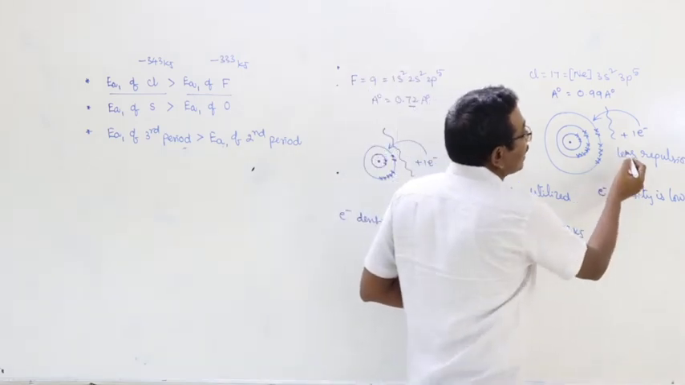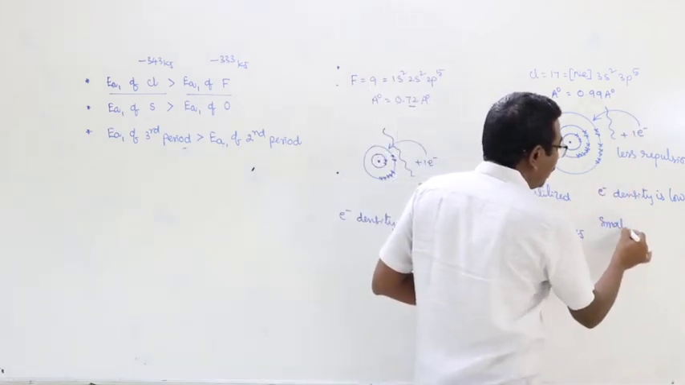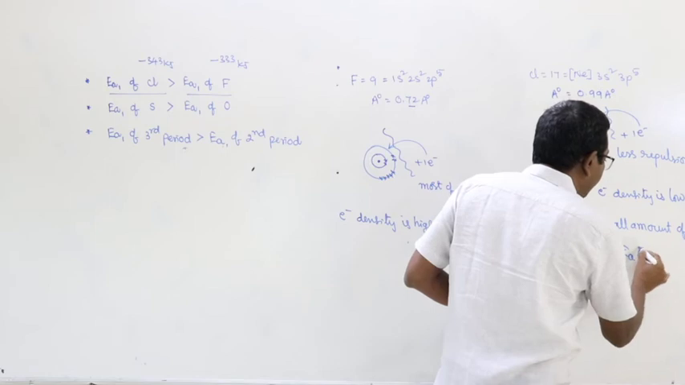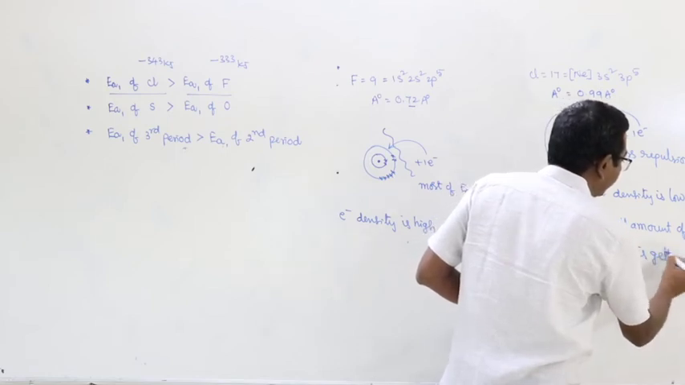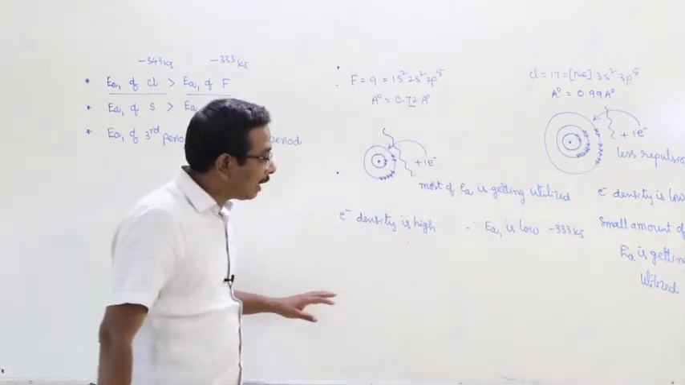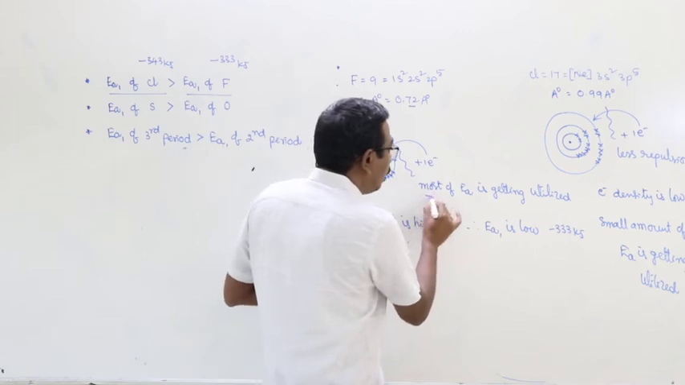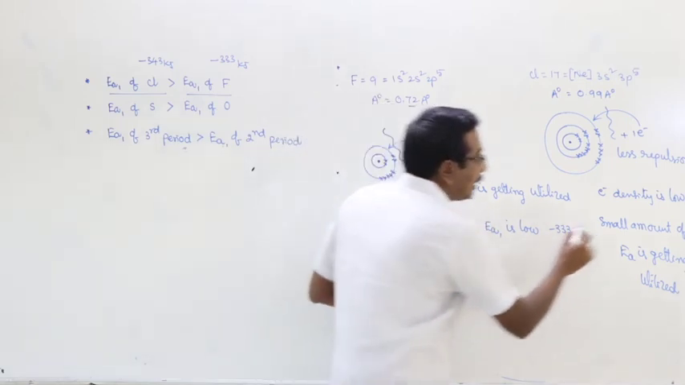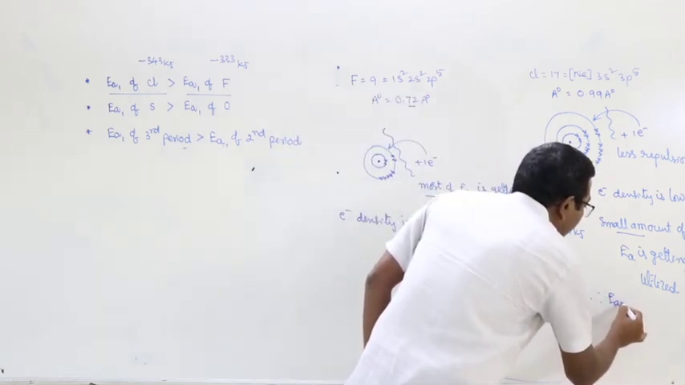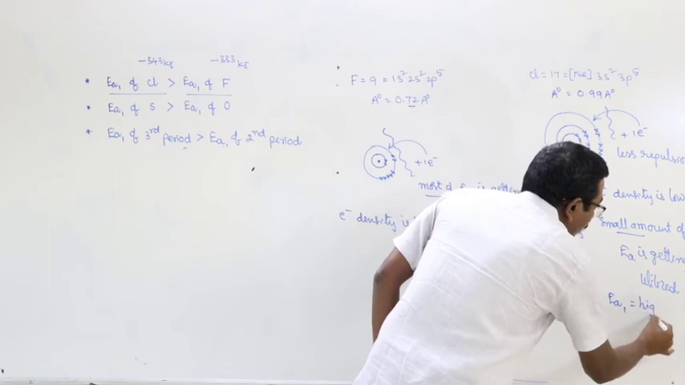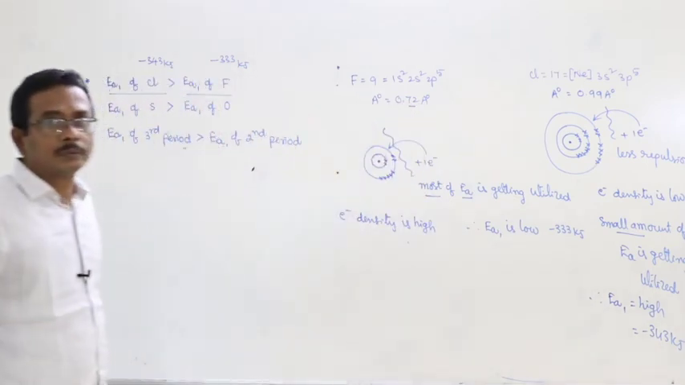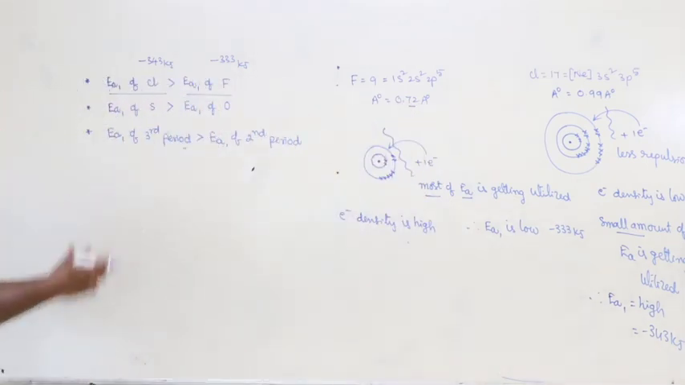So, a small amount of electron affinity is getting utilized. Here in fluorine, most of the electron affinity is getting utilized, and here in chlorine, a small amount of electron affinity is getting utilized. Therefore, the first electron affinity of chlorine is high, that is equal to minus 343 kilojoules. Did you understand this concept?